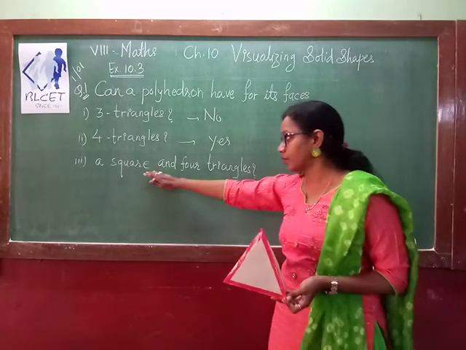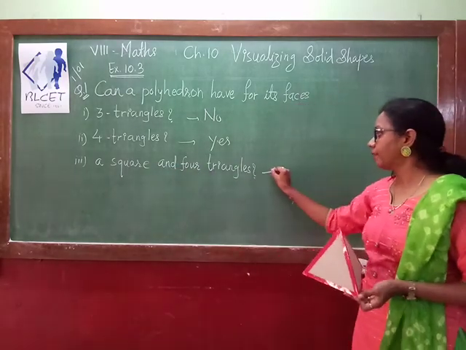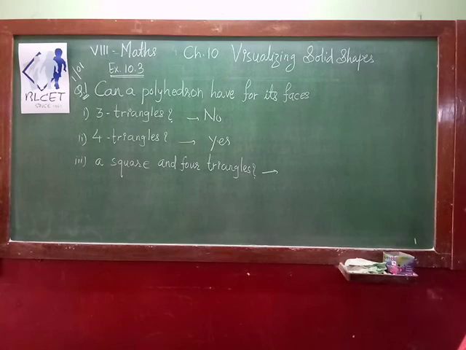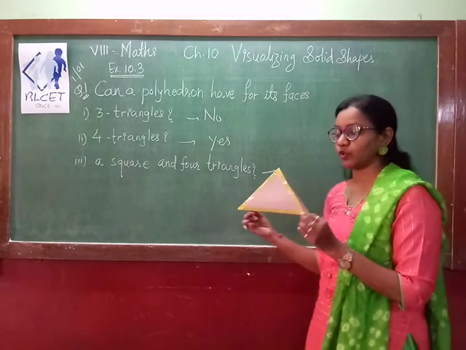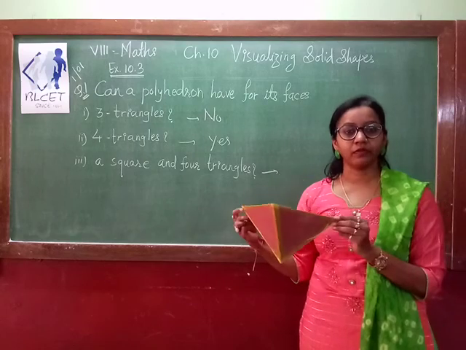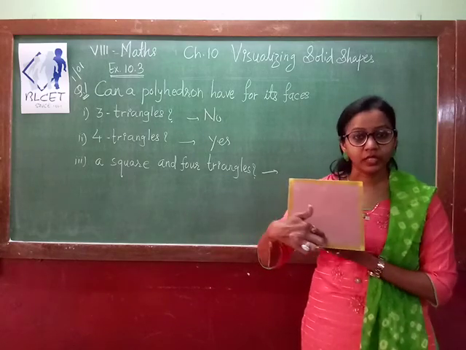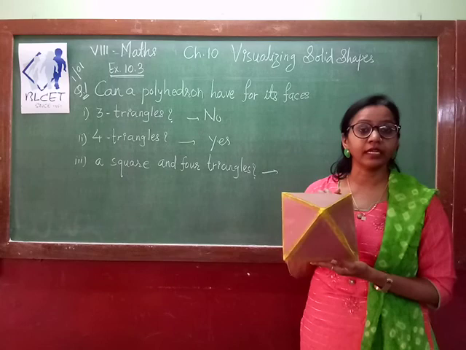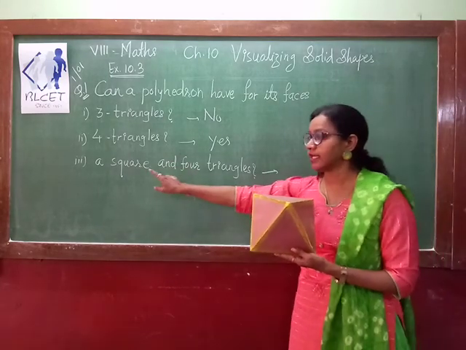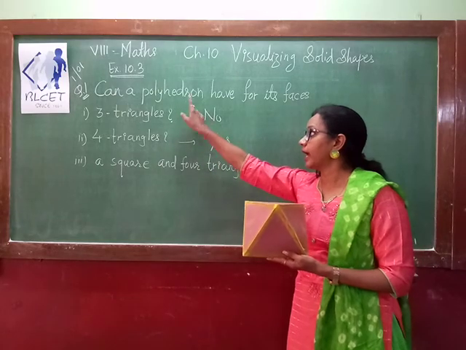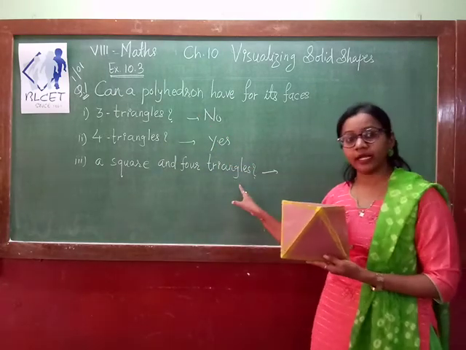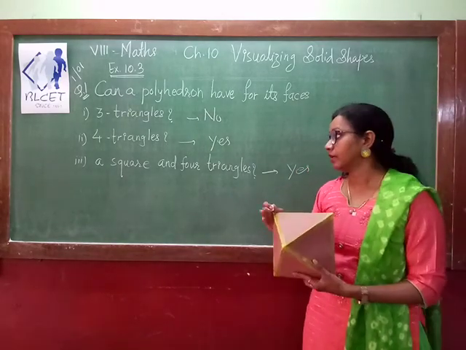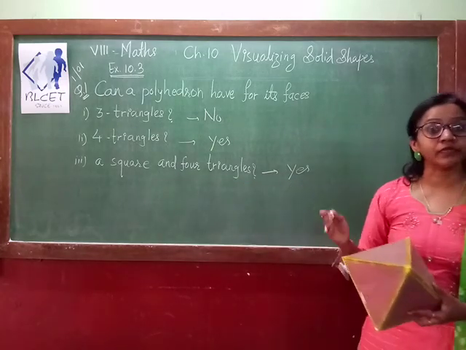Now what about a square and four triangles? Is it possible to form a polyhedron? Remember that in the previous video I showed you this shape. What is this? This is your square surface, and these four surfaces are in a triangular shape. Is it possible to form a polyhedron with a square and four triangles? Then what is your answer? Yes, you can form a square pyramid with the help of a square and four triangles, which is a polyhedron.